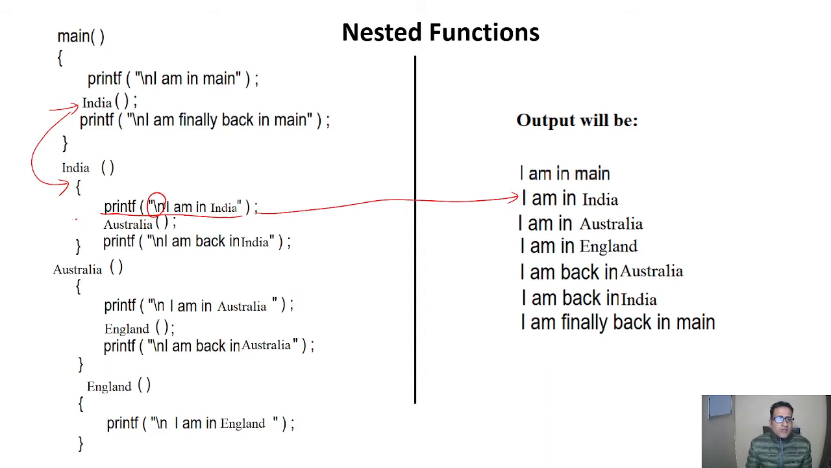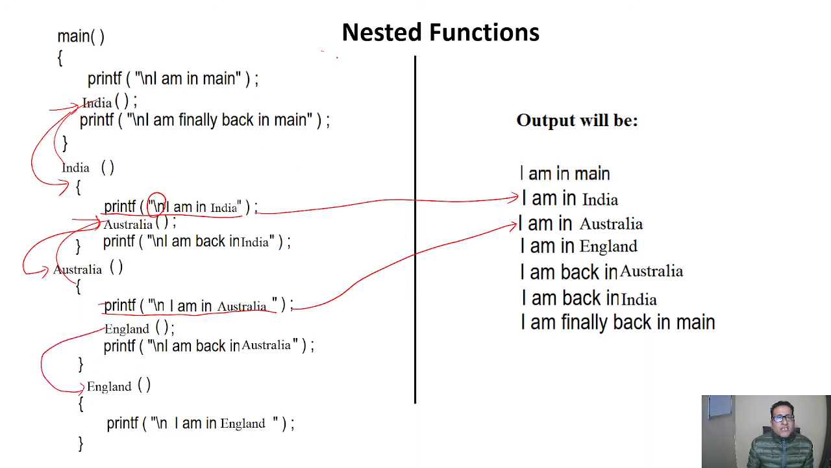After that the Australia function is called, so it will go to the Australia function. Here you can see Australia. In this Australia it is written to print I am in Australia. So this will be our third output, I am in Australia. In this we can see that firstly main called the India function, India further called the Australia function, and Australia further called the England function.